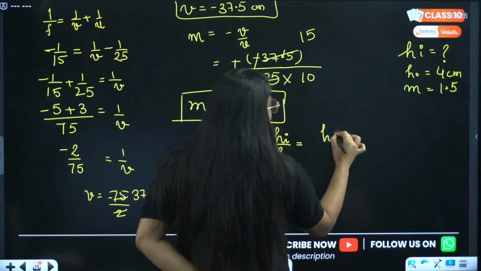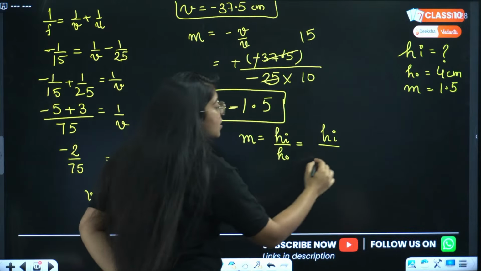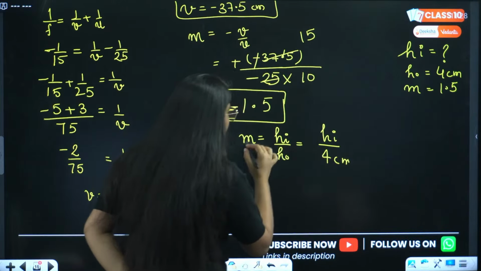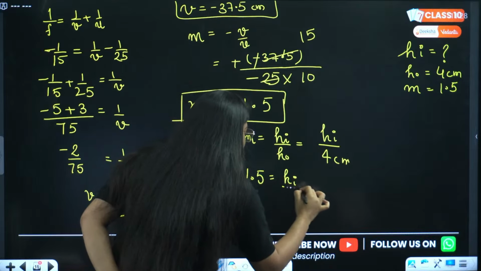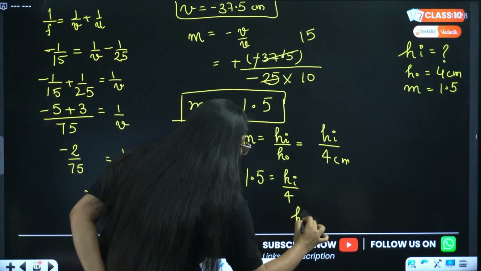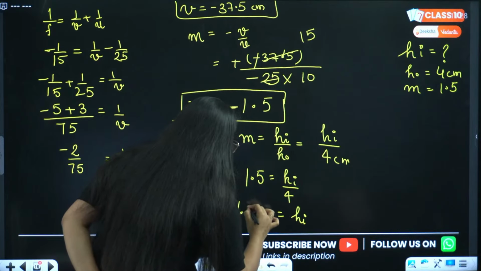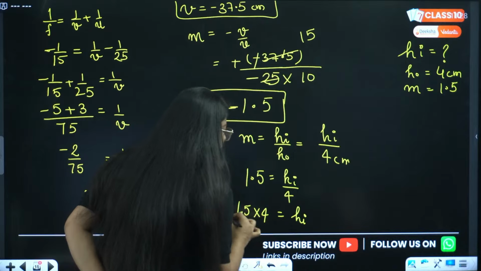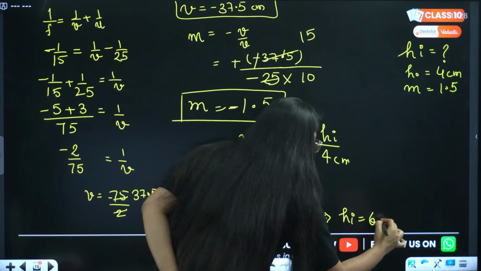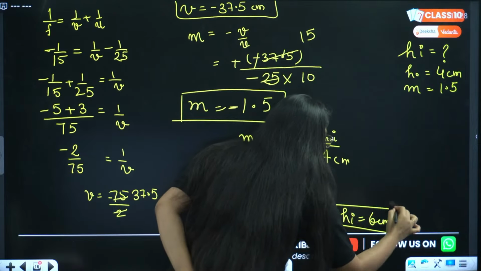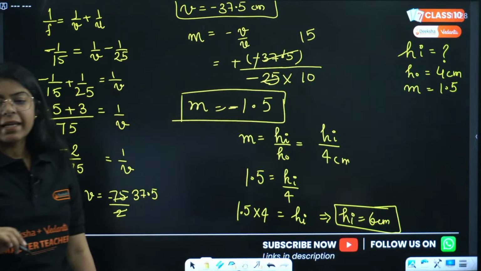So let us write HI, and height of object is 4 centimeter and magnification is 1.5. So this comes out to be height of image divided by 4 and height of image comes out to be 1.5 into 4. Right? That comes out to be 6 centimeter. Correct? Any doubt, anyone?